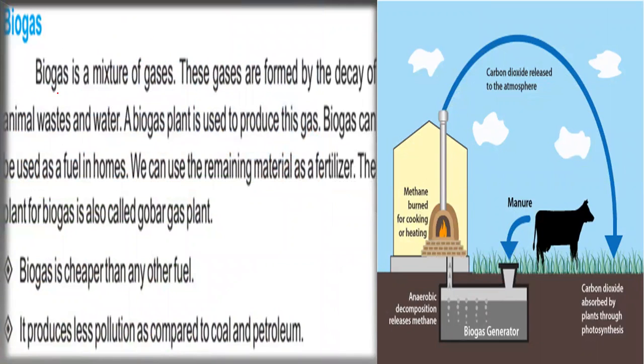Here we can have the biogas. Biogas is a mixture of gases. These gases are formed by the decay of animal waste and water. So this is a biogas plant. It is used to produce this gas. Biogas can be used as a fuel in homes, and we can use the remaining materials as fertilizers. The waste products of animals are mixed with water, and there is a biogas generator.